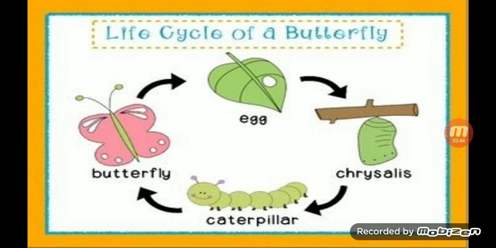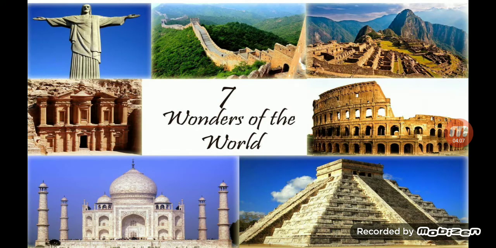Then can you say how many eggs it lays? A butterfly can lay up to 500 eggs at a time. Then what is the lifespan of a butterfly? 4 to 6 weeks, or 1 to 1.5 months. Okay, dear. Then see this. Can you guess what this topic is? Yes, the 7 wonders of the world.